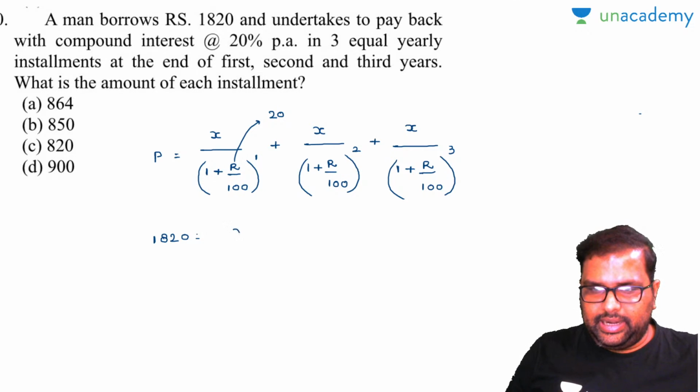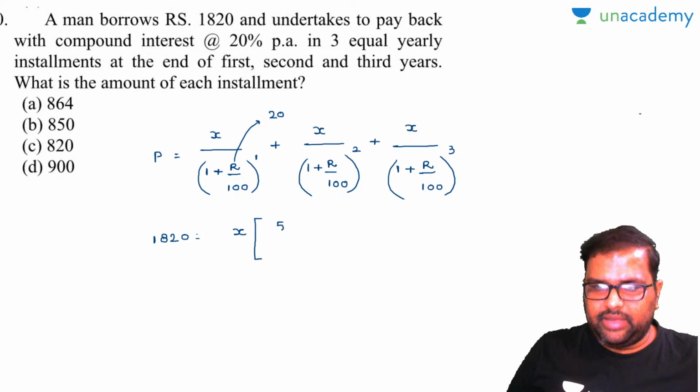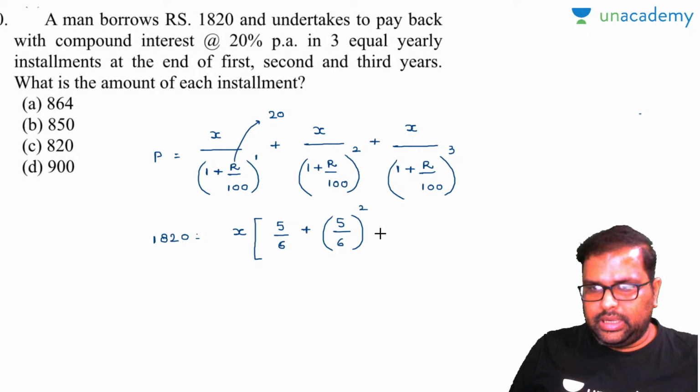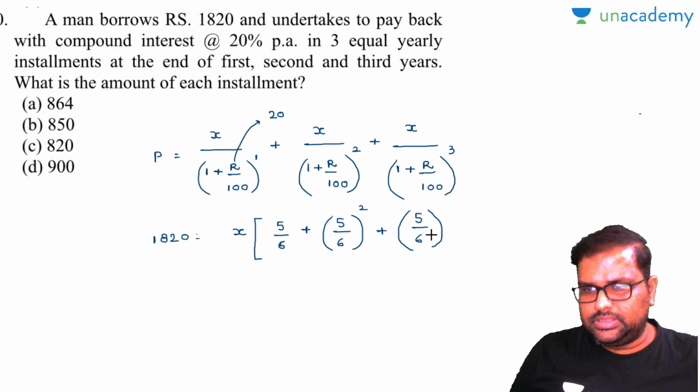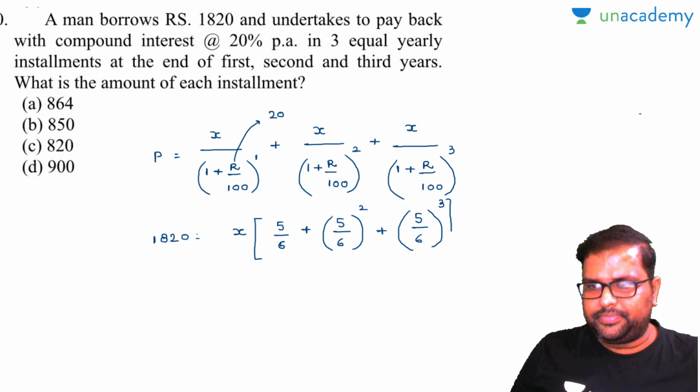So finally, can I write this as, I'll take X common, 5 by 6? Can I write this as 5 by 6 whole square? Can I write this as 5 by 6 whole cube? Please let me know yes or no in the comment section box. Then I can go on to the next step.